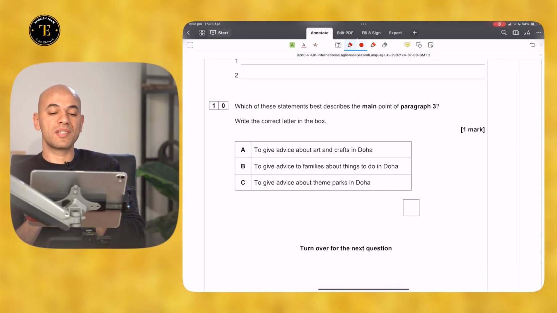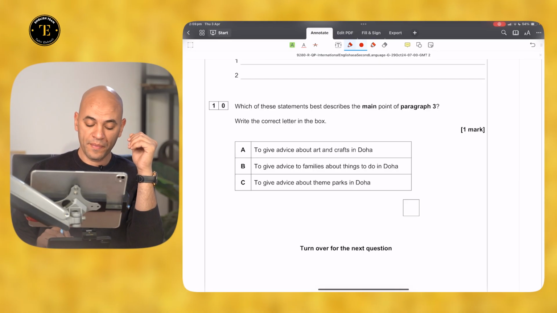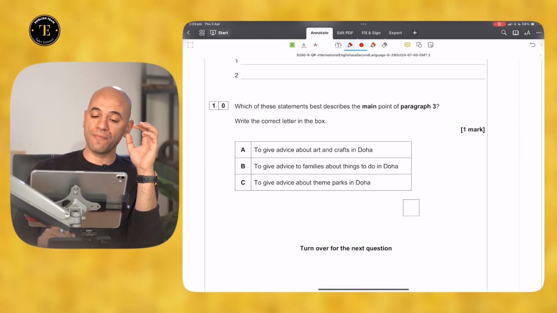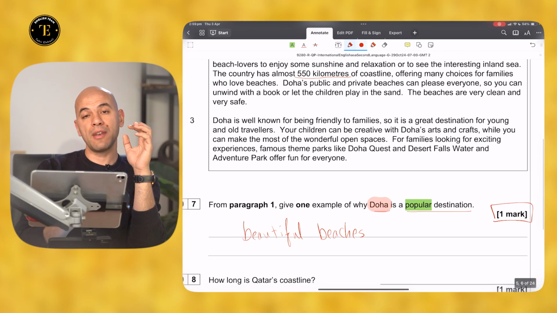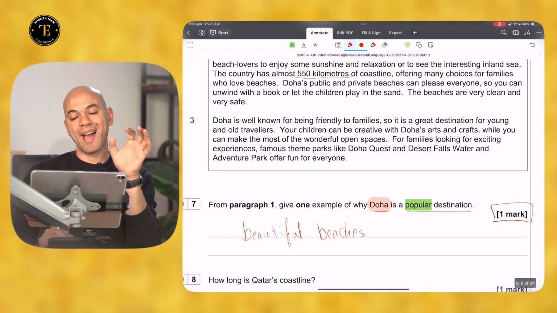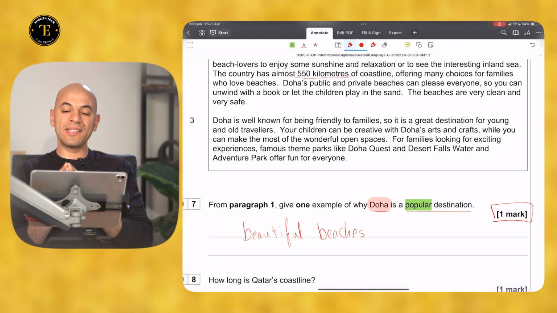Which of these statements best describe the main point of paragraph 3? That's a more challenging question that I'm going to tackle here with you. Defining or recognizing the main idea of a paragraph question. Let's go back to paragraph 3. I'm going to read this paragraph. In particular, Doha is well known for being friendly to families. So it's a great destination for young and old travelers.